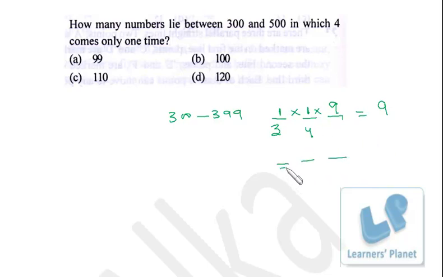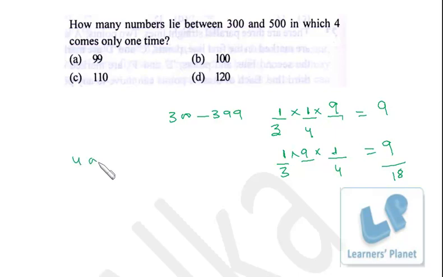Similarly we have 3 at this position, 4 at this position, and at this position we have 9 choices. The same case, only the position of 4 is different. So that is 9. Okay. For example, 314, 324, 334, 344 will not be counted, similarly 354 and so on. So in all 18 numbers between 300 and 399 will be there when one digit of these numbers will be 4.